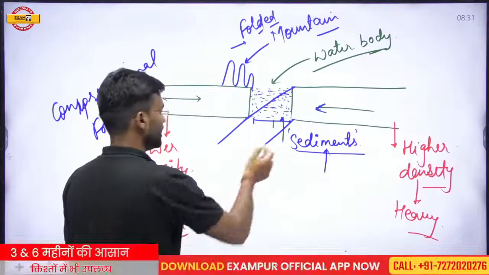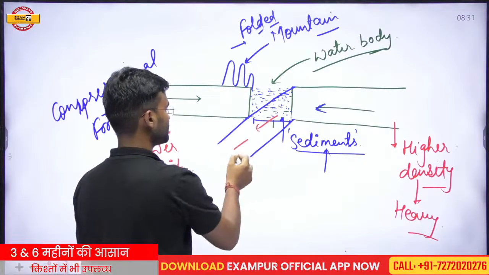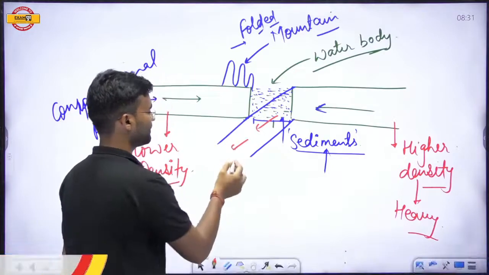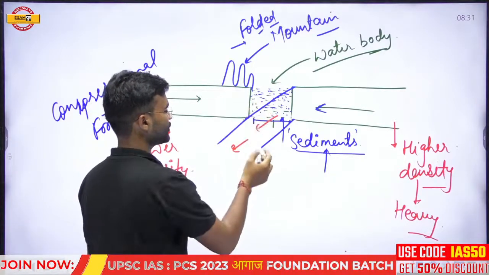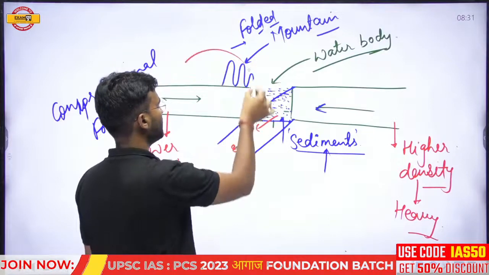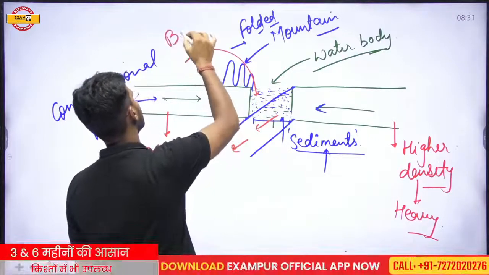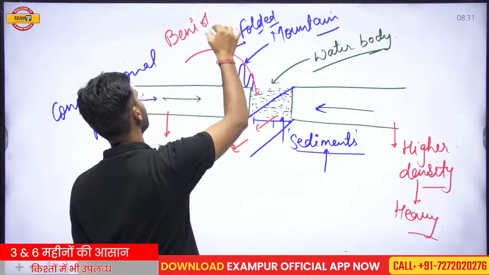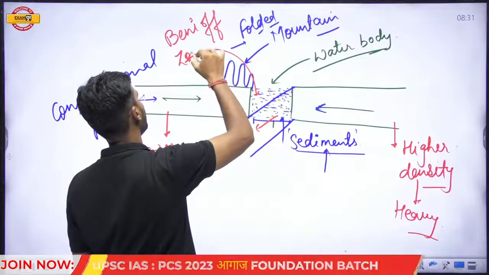So this plate starts to subduct beneath this plate, and this subduction zone is called the Benioff zone.